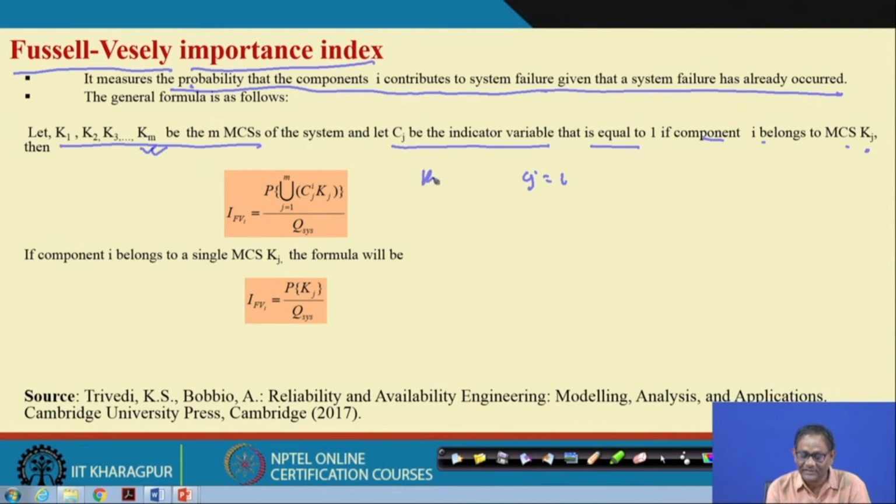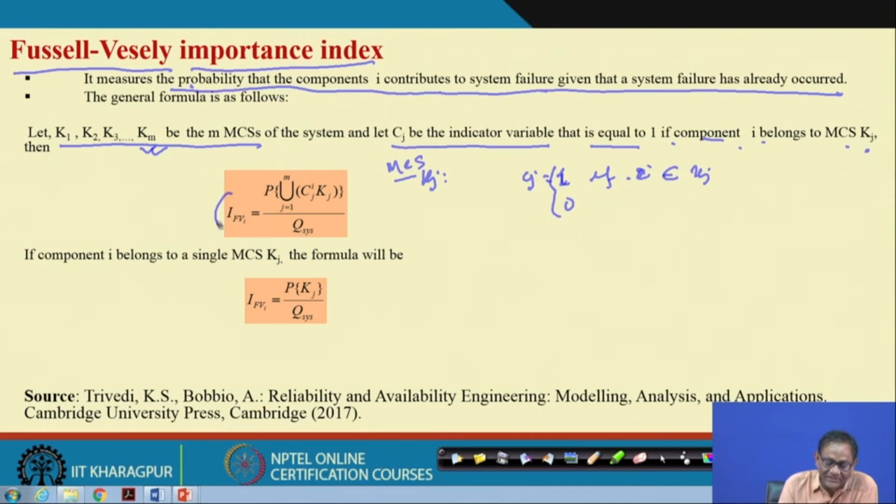So, you consider an MCS which is Kj. Now, in this cut set, whether the ith component event is included in that set or not. If yes, then it will be 1, otherwise it will be 0.